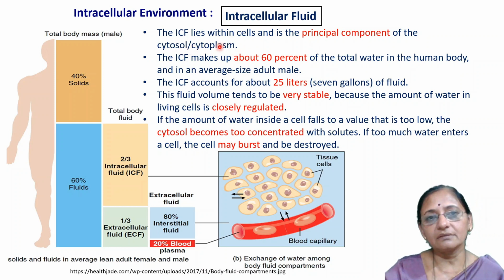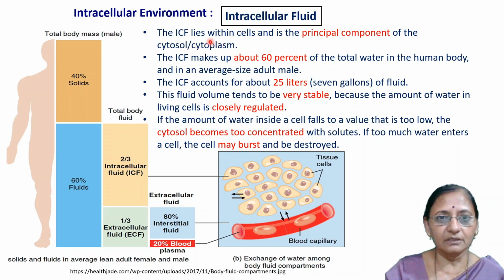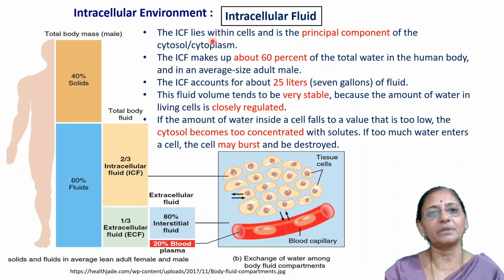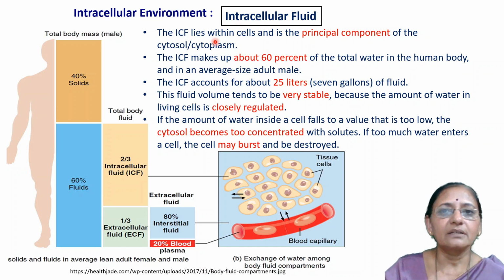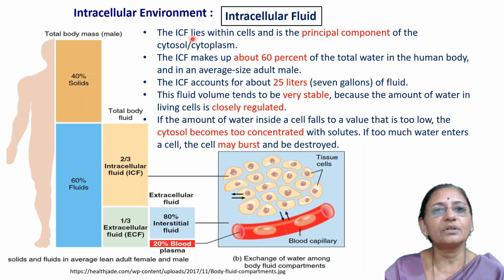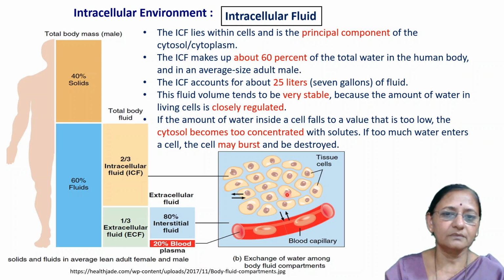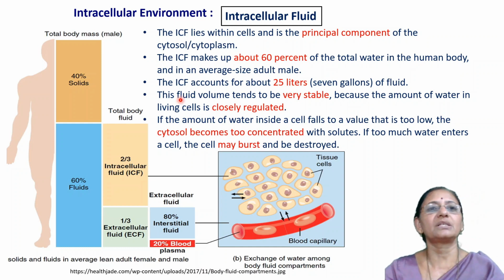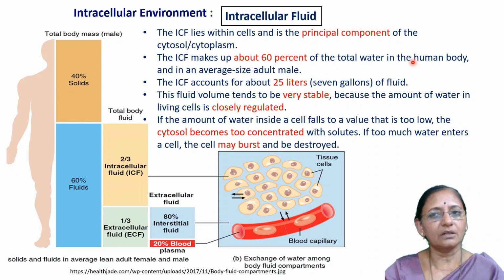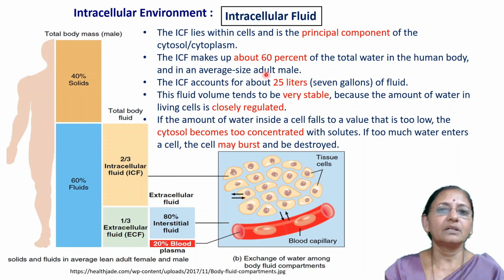As we discussed in the introductory part of the internal environment, the intracellular fluid is the fluid within the cell, the principal component of the cytoplasm or cytosol. The intracellular fluid makes up about 60% of the total water in the body of an average adult male.